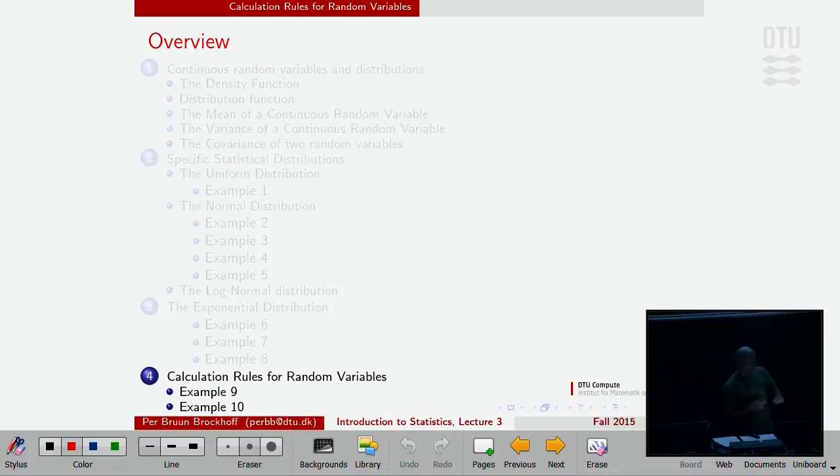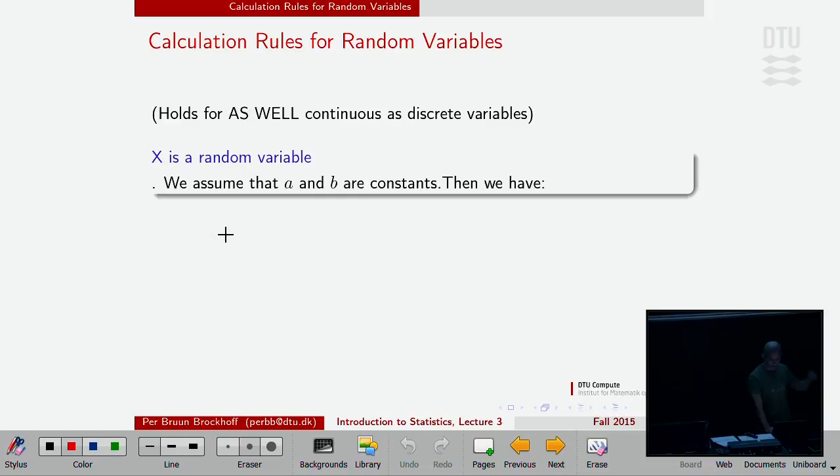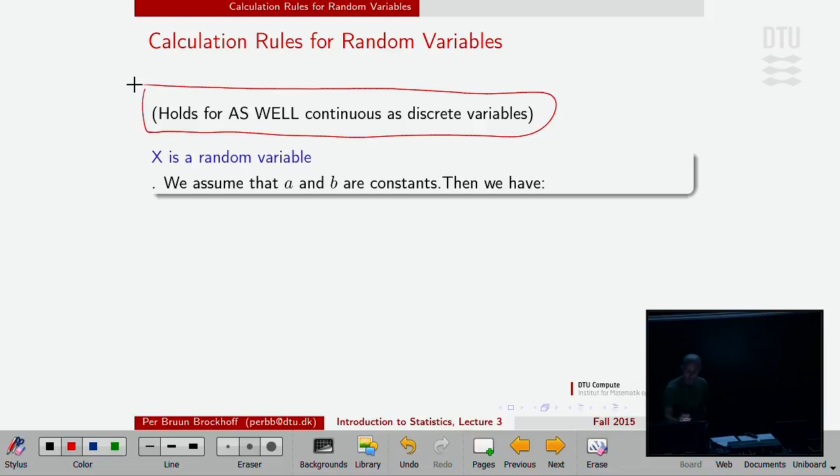First, a very simple one, a not very exciting one, and then an exciting one for you to go to the exercise part. And here is the general part. There are some rules for how to deal with means and variances in general. So I'm very general now. Actually, I'm so general that what I'm saying now is valid for both discrete and continuous distributions. So it's general stuff that comes up here for means and variances.